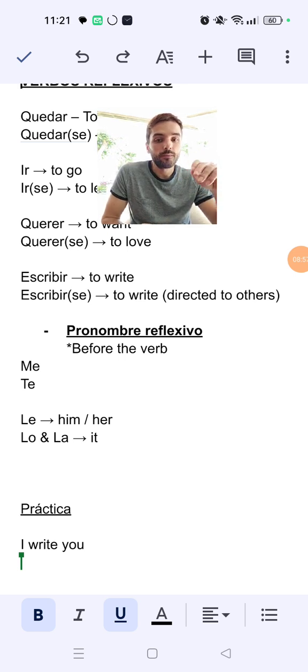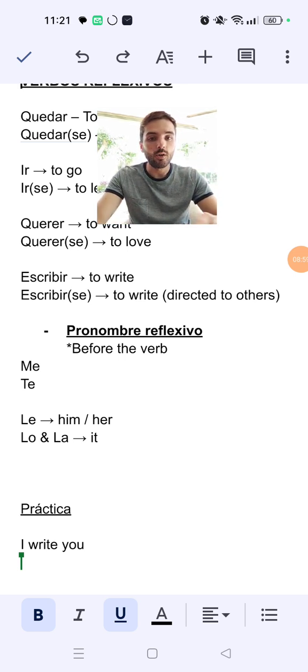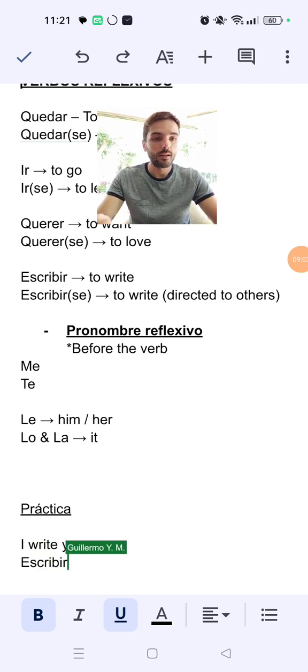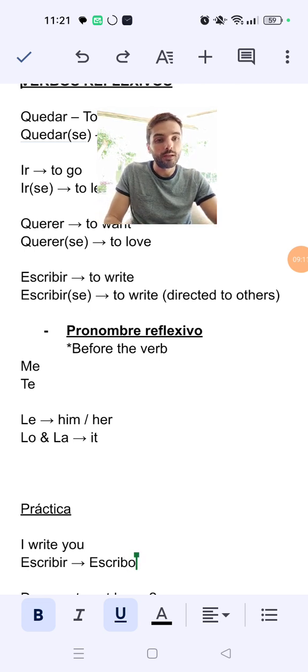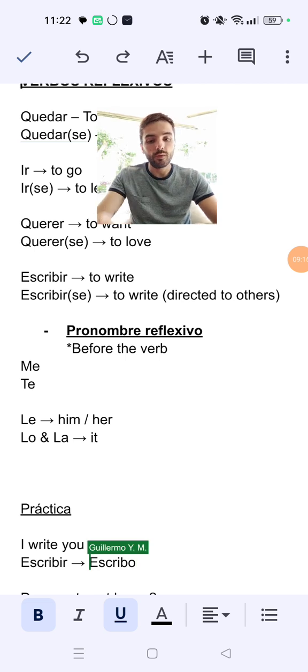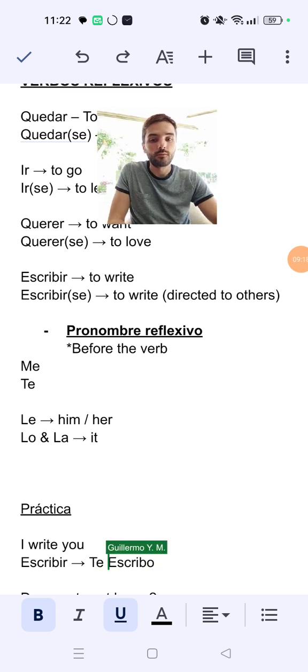So we know that the verb is escribir. Now this IR turns into escribo, but because I'm directing it to you, like I love you, we say te escribo.